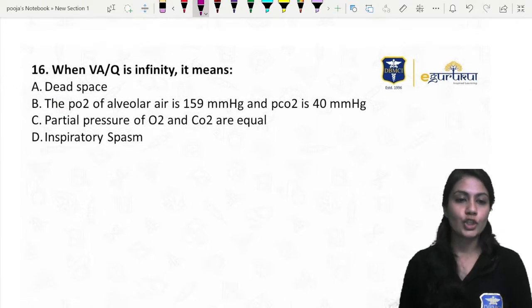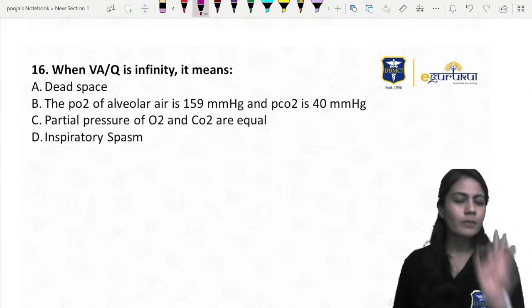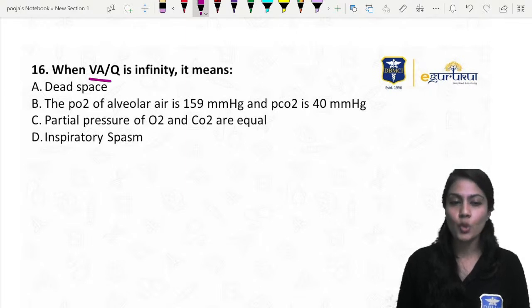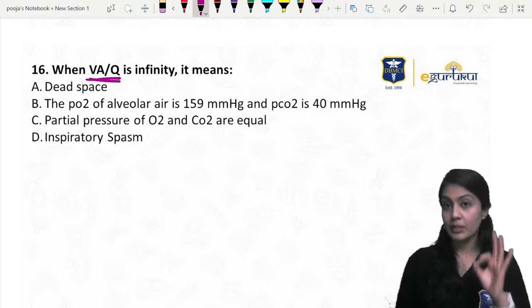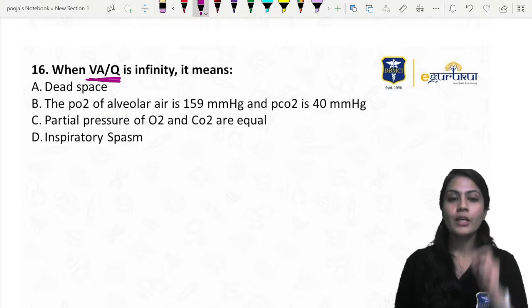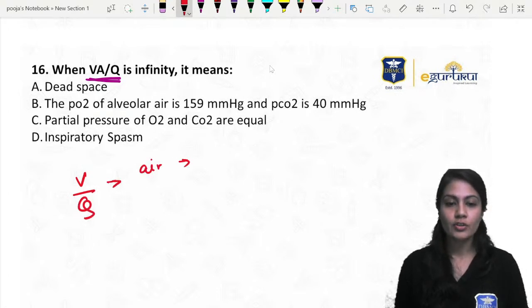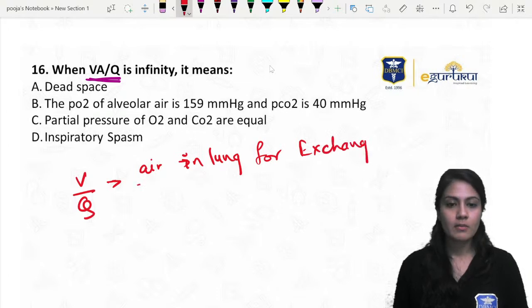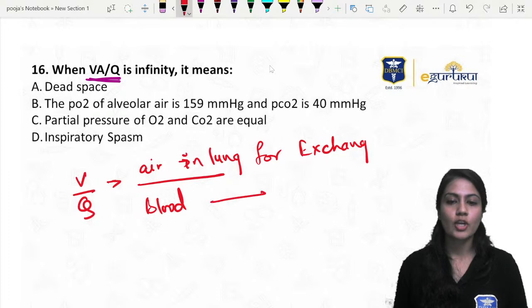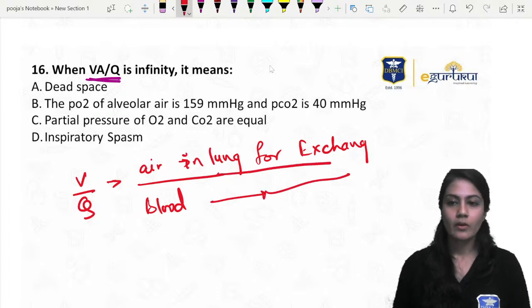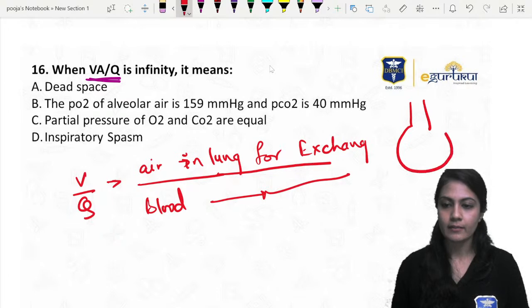Let's move on. Next question. A little bit tricky question, but I know that you will solve it. Take your time, but solve this question on your own. When the VQ is infinity, what does it mean? Now, V means air coming towards the lung for the exchange, and the Q means blood coming towards the lung for the exchange. That is very, very easy, right? Now, when will the infinity occur?